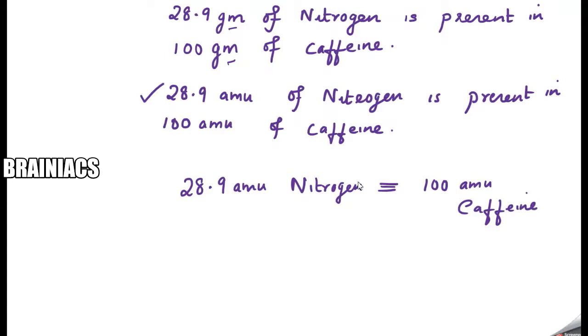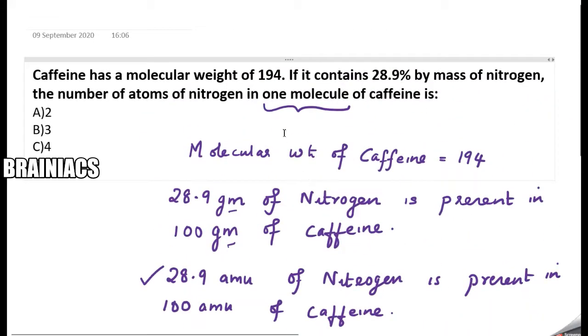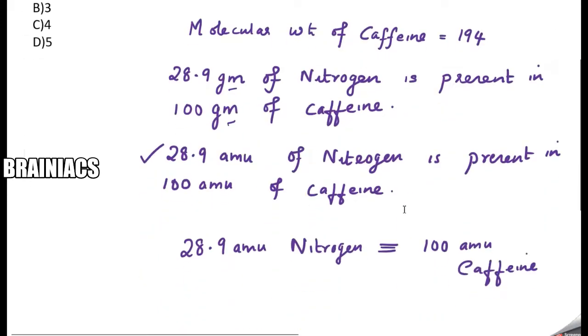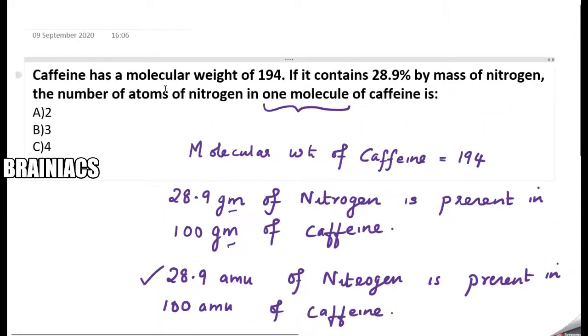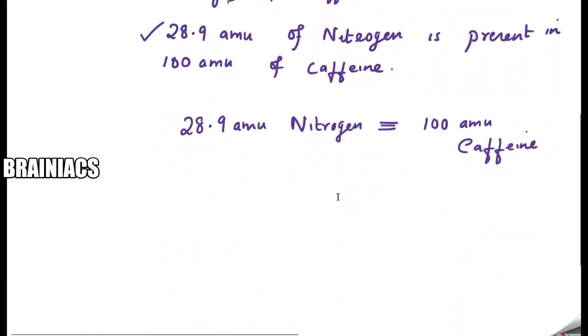But what we need to know is, in 194 AMU of caffeine, how many AMU of nitrogen is present. Why do we need to find out in 194? Because 194 is the molecular weight of caffeine, and they are asking you the number of nitrogen atoms in one molecule of caffeine. One molecule of caffeine has a mass of 194. So we need to convert 100 to 194.